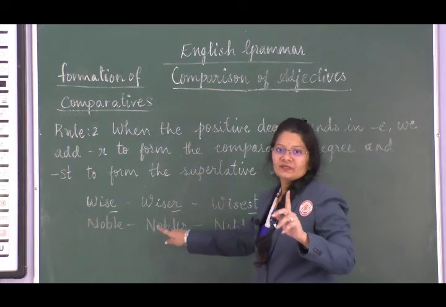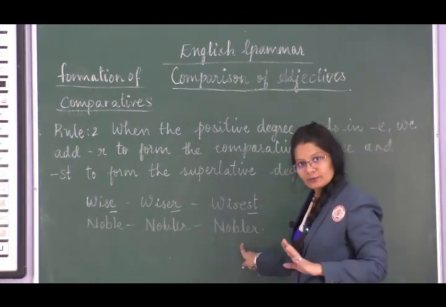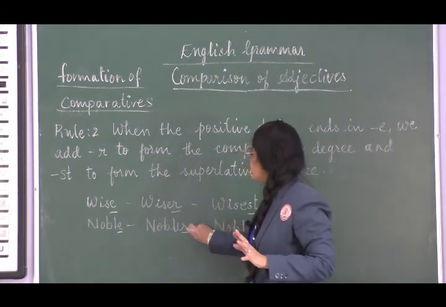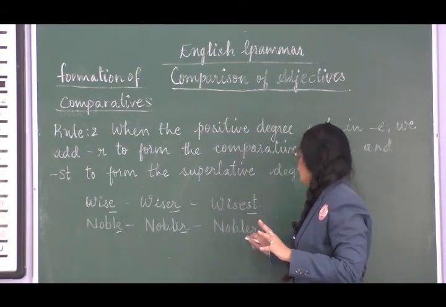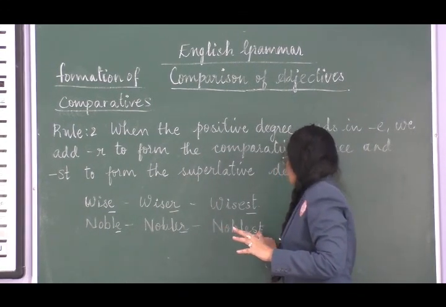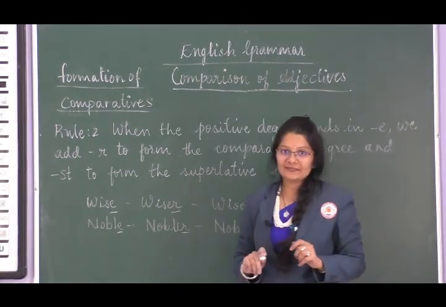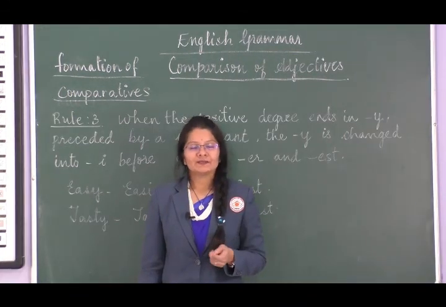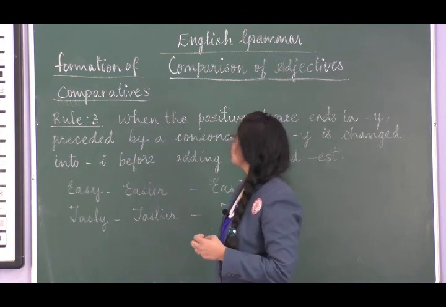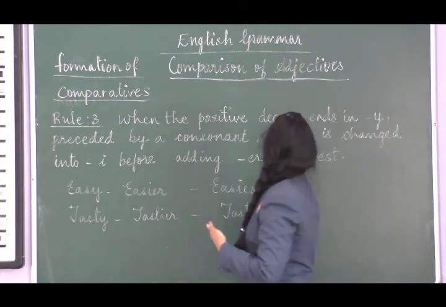Noble, nobler, noblest. Again see, E, R, and then here it will be ST. So that is noblest. So students, let us look at the third rule. It says, when the positive degree ends in Y